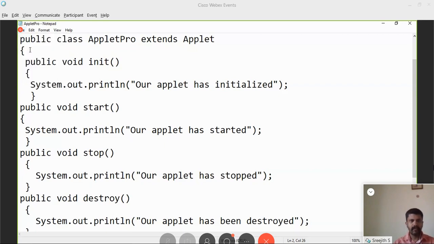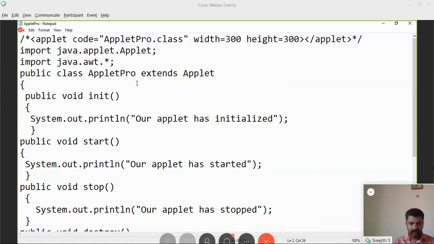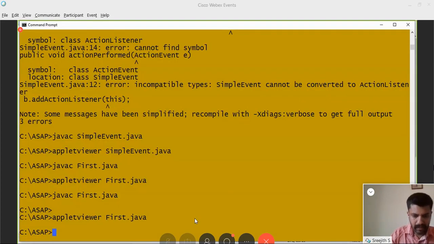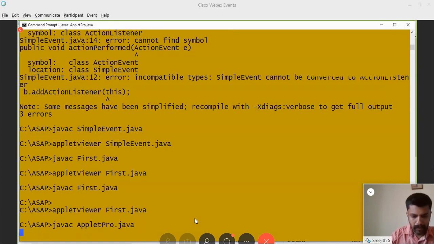Once again, I'll save the program. Remember, the name of the program is applet pro.java. So I have to run that program. javac applet pro.java. Okay, done. Then appletviewer applet pro.java.